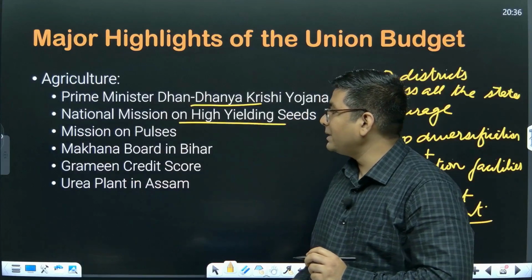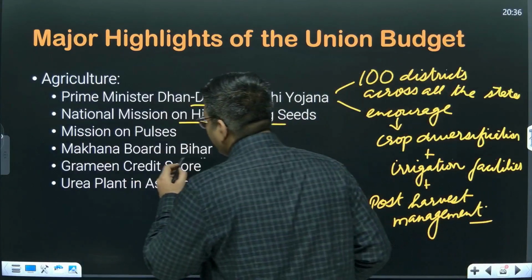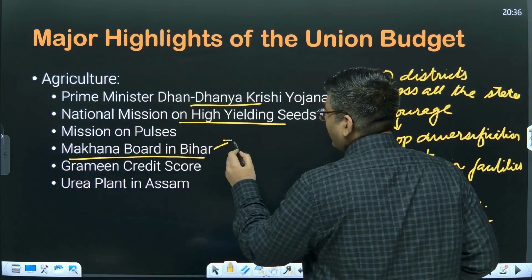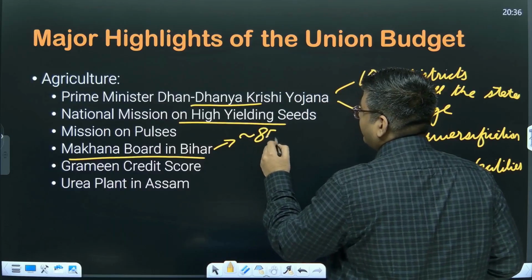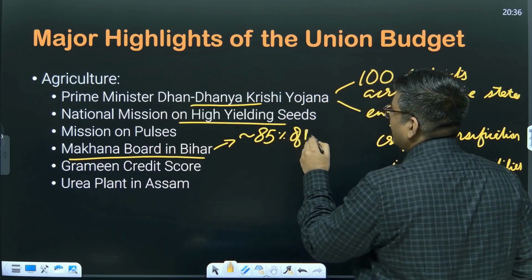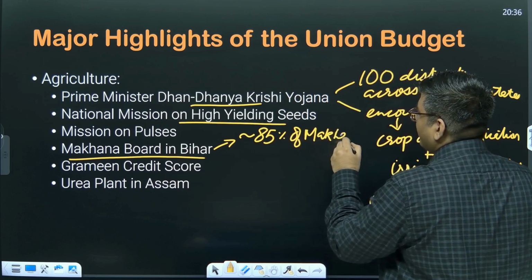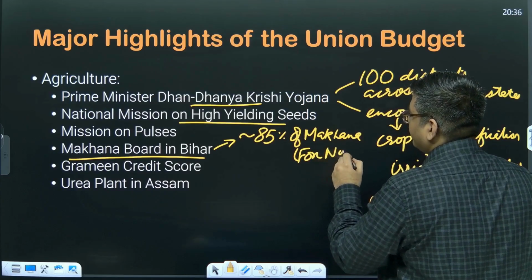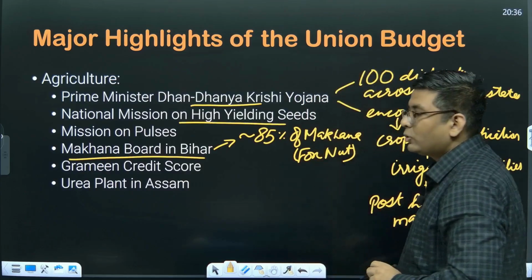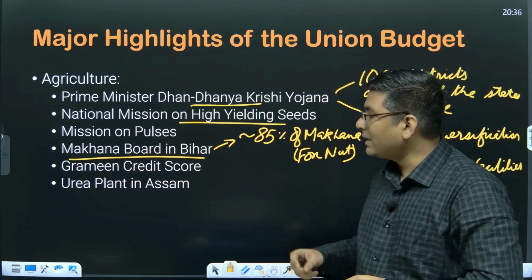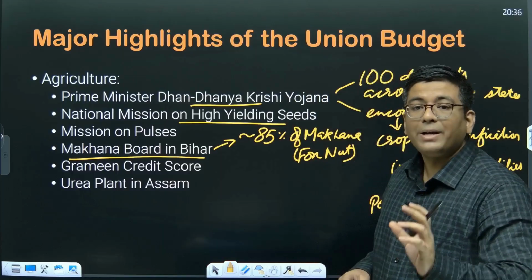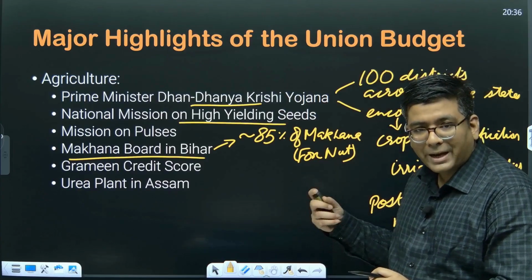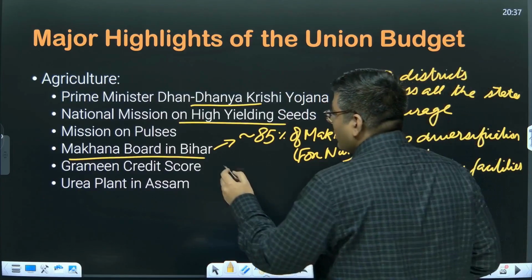Subsequently, what exactly is there is the Makhana board in Bihar. Okay, now when you talk about Bihar, Bihar is the largest producer, about 85% of Makhana, which is basically foxnut. Okay, this is what you also know as foxnut. It is produced in Bihar. So that is why a Makhana board has been set up for Bihar, and subsequently all the individuals who are actually involved in the Makhana or for that matter foxnut cultivation, they will be organized.